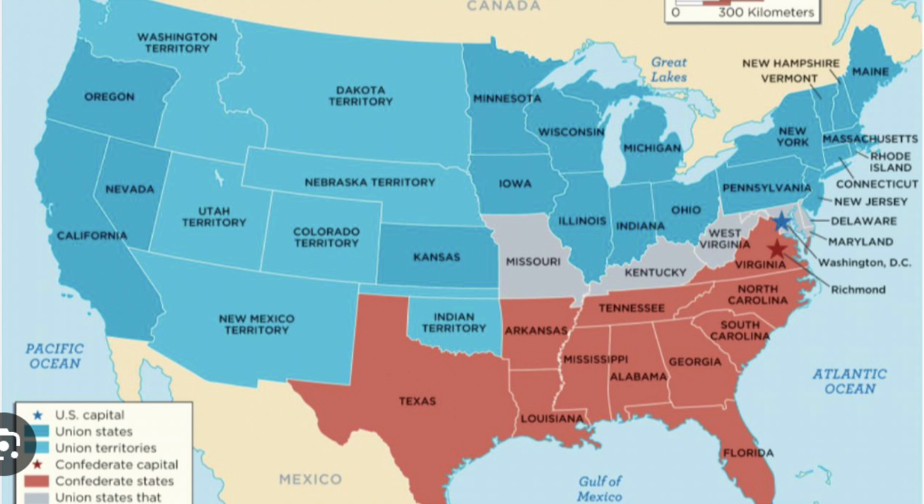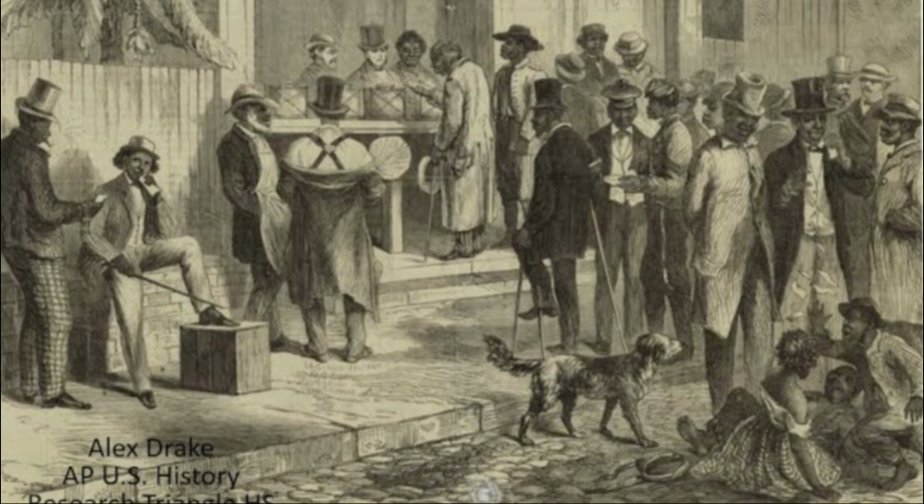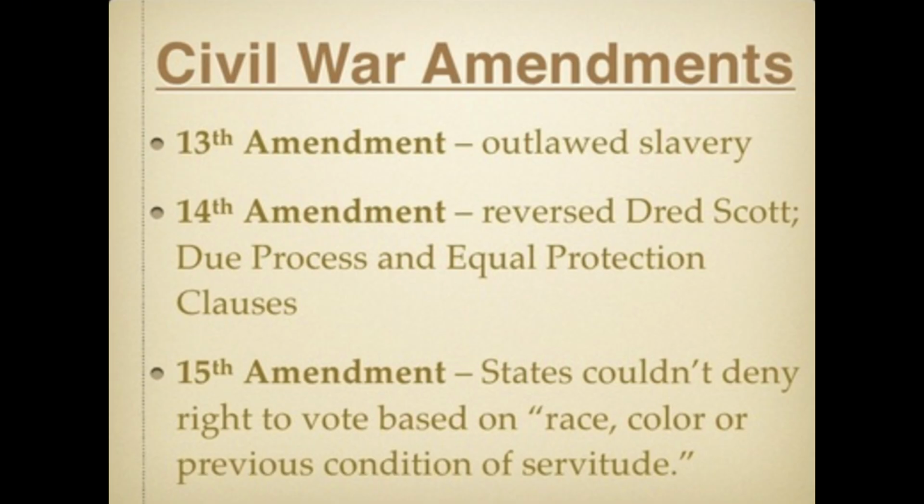The period after the Civil War was when the country dealt with the newly free African Americans and the reconstruction of the divided nation. The goal of the Reconstruction was to guarantee rights to the Southern slaves and incorporate the Southern states back into the Union. It occurred from 1863 through 1877. The key methods were passing the 13th, 14th, and 15th Amendments to abolish slavery and give the formerly enslaved rights.